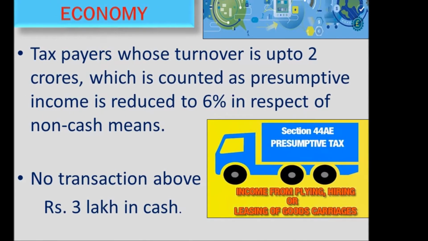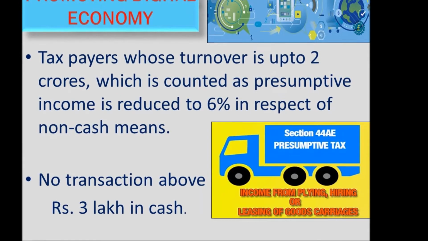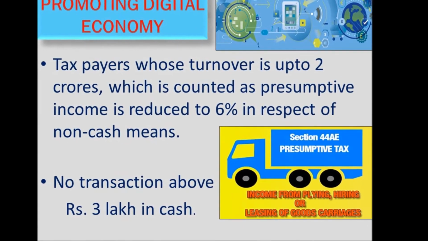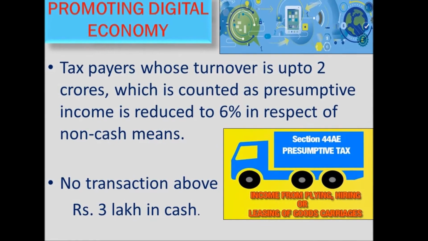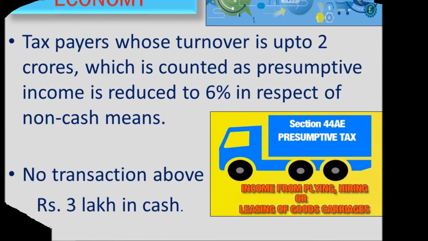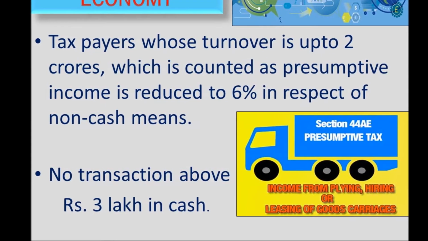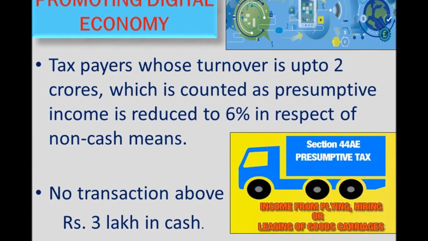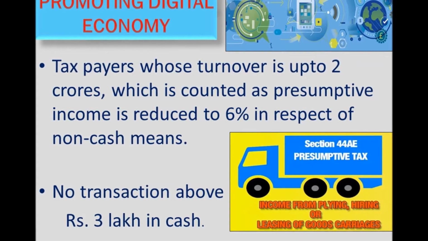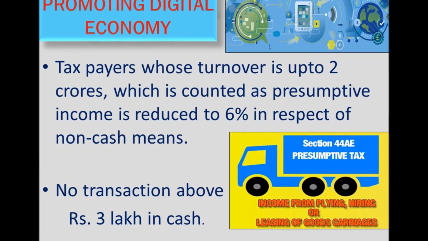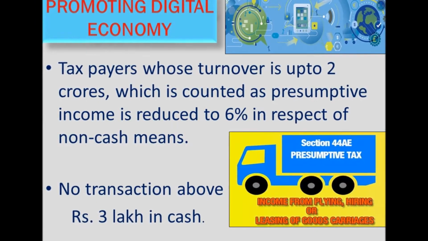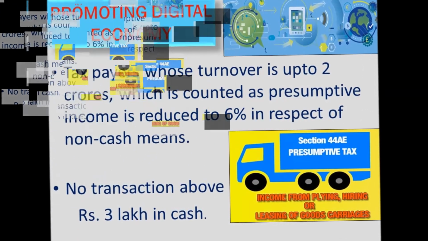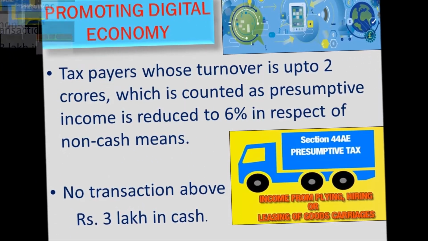Next up, we have digital economy. Now, ever since demonetization happened, everyone has realized the importance of cashless transactions, and the government has taken full advantage of this opportunity to promote the digital economy. The first step they've taken is they've reduced the presumptive income tax rate from 8% to 6%. What this means is all the small and medium taxpayers whose turnover is not more than 2 crore can include their income as presumptive income, which is now 6%.